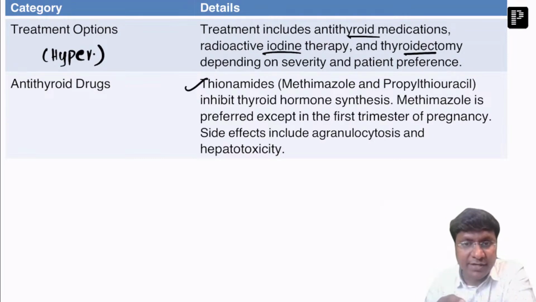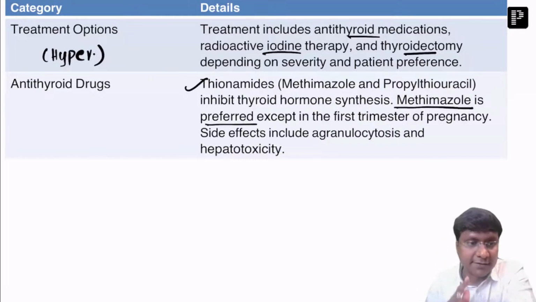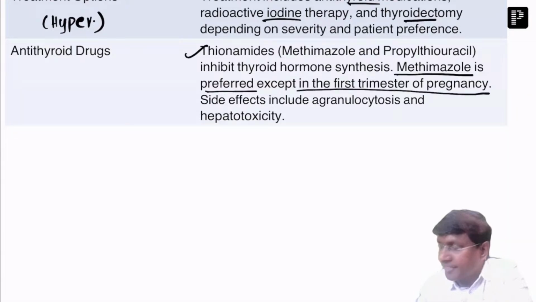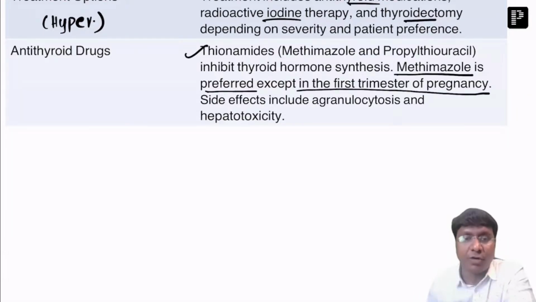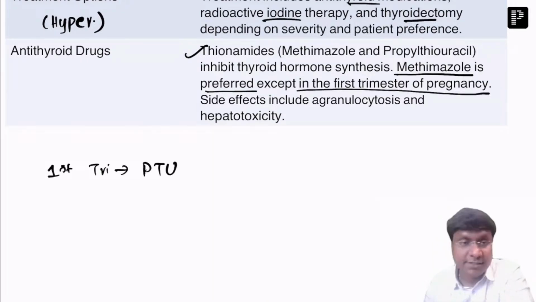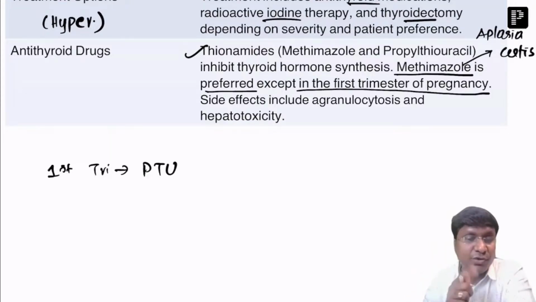And among the thionamides, methimazole is the preferred drug, except in the first trimester of pregnancy, right? In the first trimester, you need to give propylthiouracil. Why? Because methimazole is teratogenic. Methimazole is associated with aplasia cutis. That is the reason why in the first trimester of pregnancy you need to give propylthiouracil.